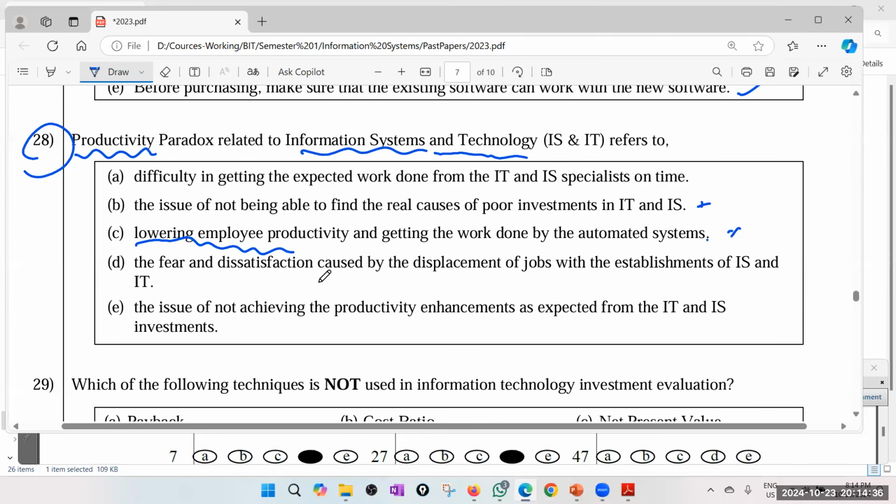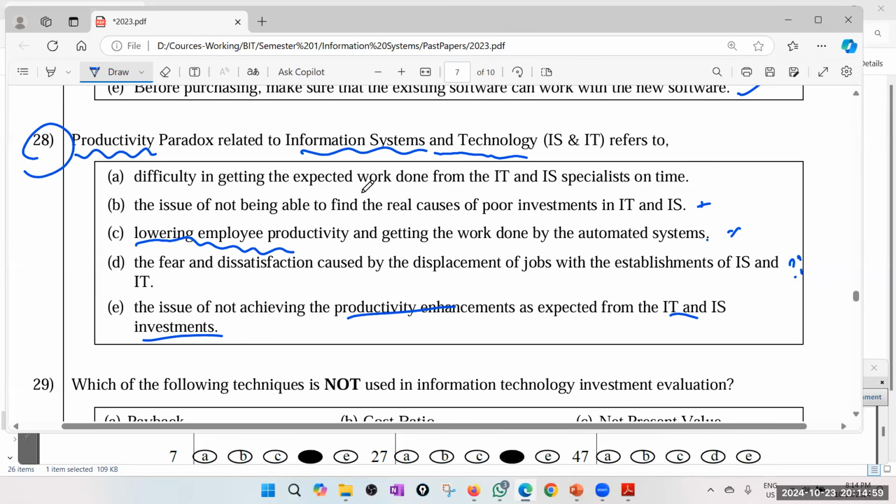The fear and dissatisfaction caused by displacement of jobs with the establishment of IS and IT. Maybe that is sort of a paradox. Okay, let's see. The issue of not achieving the productivity enhancements as expected from IT and IS investments. Okay, what is that?